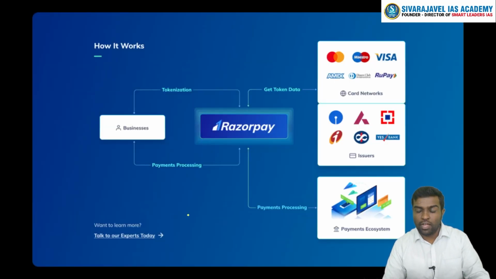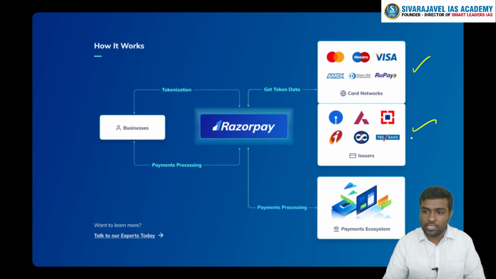Now, when we ask how it works, in order to bring out this tokenization, we need many stakeholders in the interplay. For example, you have a card that is being issued. So you have a bank account. You need now a card or the payment systems which have to provide you with this particular card. So you might have a Visa, you might have a RuPay, Maestro, MasterCard, whatever it is. So these are the two players. Now, in between these two, we need a separate player who has to tokenize this particular data.